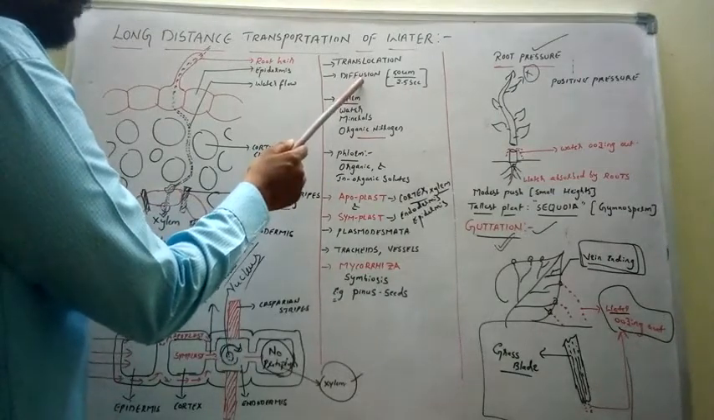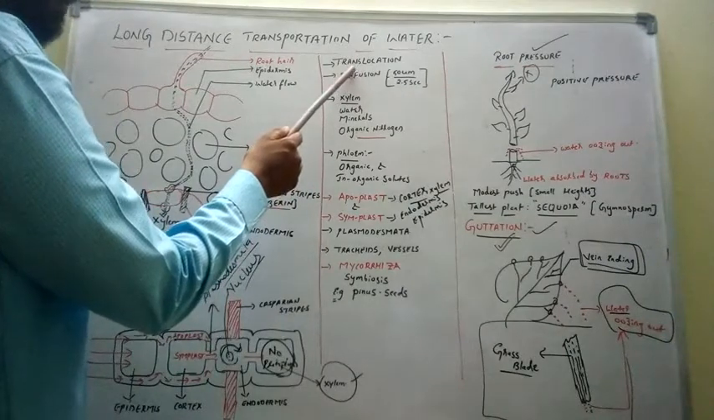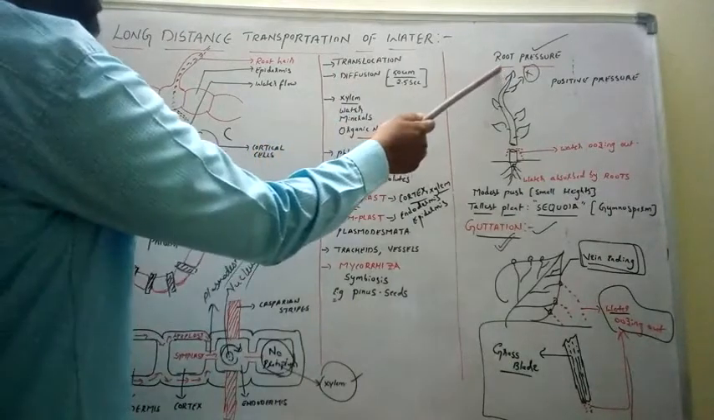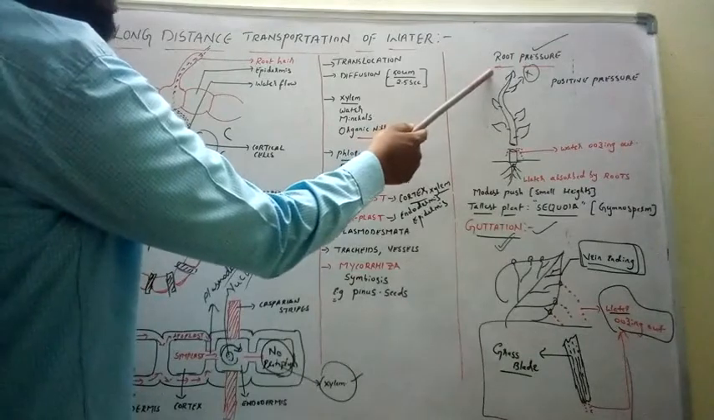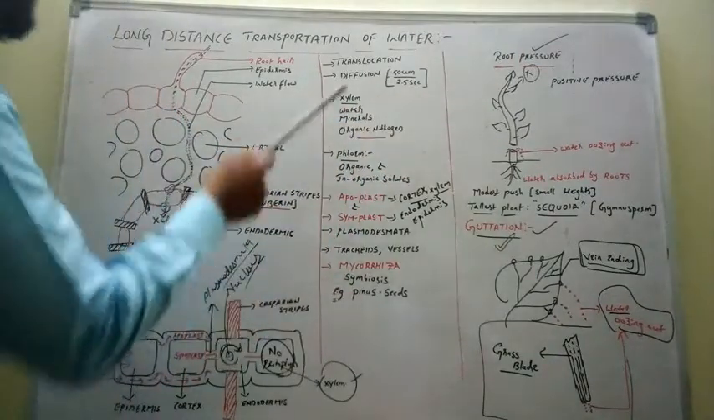As diffusion is a very slow process, in order to translocate water from roots to the tip of the stem, the plant utilizes two types of forces. One is the root pressure and the other is the transpiration pull. We will learn root pressure and transpiration pull after these points.